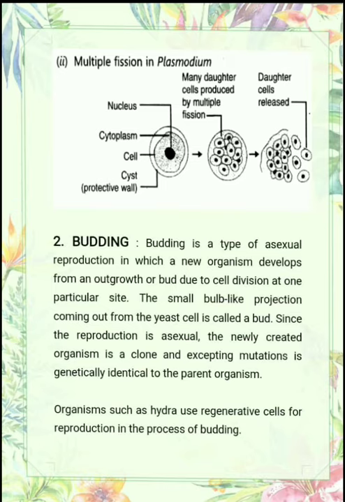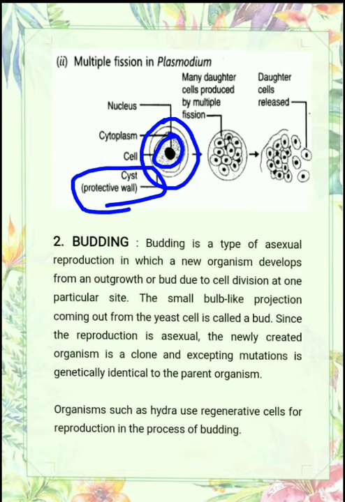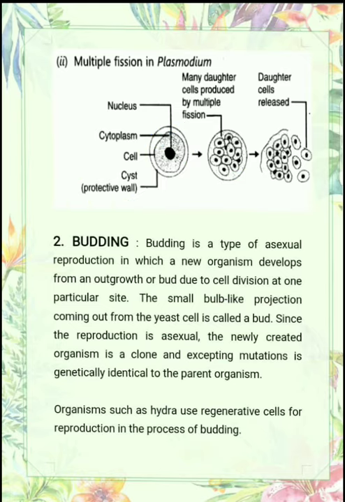Now what is a cyst? Let us see here. This is the cell, and you can see here that an extra layer is formed. This is known as a cyst. This is a protective wall. This is formed only when the conditions are not favorable. So during that time, the internal cell of the organism divides and forms many daughter nuclei. When favorable conditions arise, then the cyst wall breaks and new daughter cells are released into the environment. So this is multiple fission in Plasmodium.